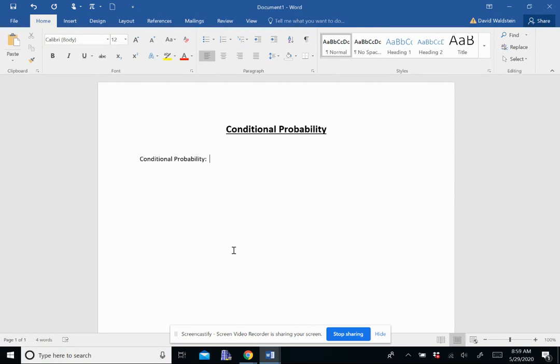Today we're going to continue our probability discussion. We're going to be talking about something called conditional probability. What conditional probability is, is just the probability of an event occurring given that another event has already occurred.